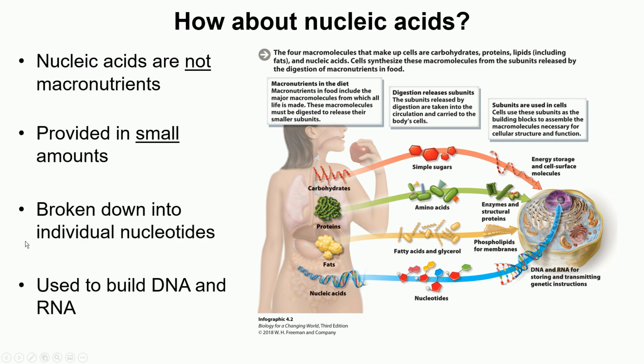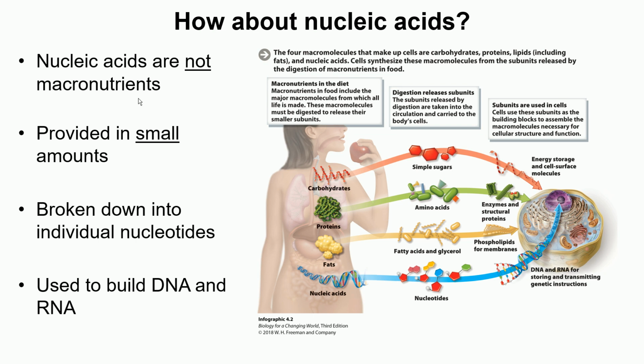Nucleic acids are not macronutrients. Basically, how do we define nucleic acids? Nucleic acids are present in the nucleus, and they are in the food we eat. If you're eating plant-based, like spinach, spinach is made of cells, and inside the cells there's a nucleus, so we are eating a little bit of nucleic acid.